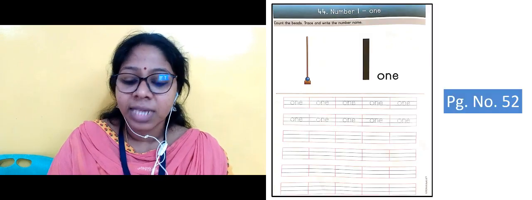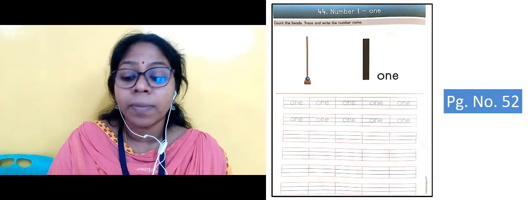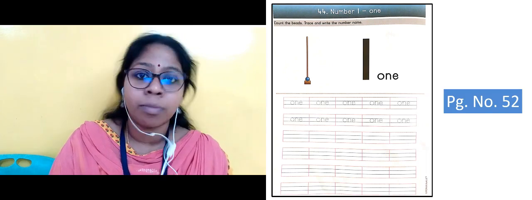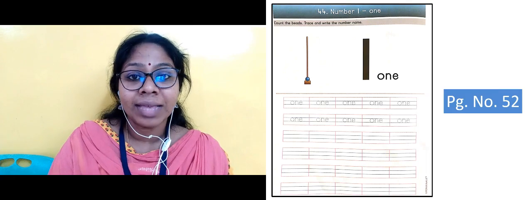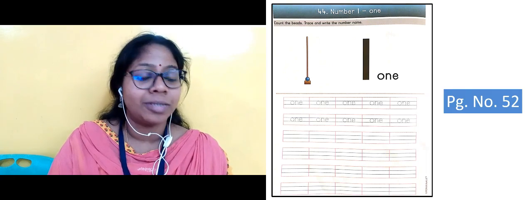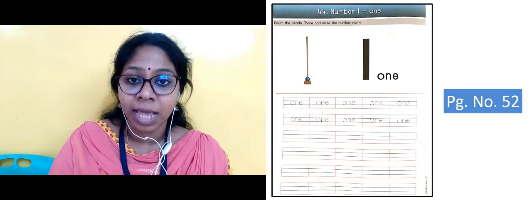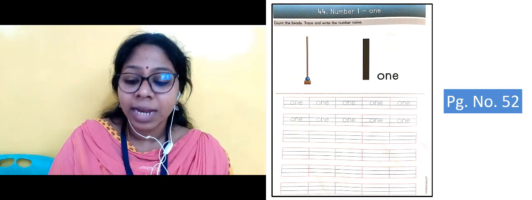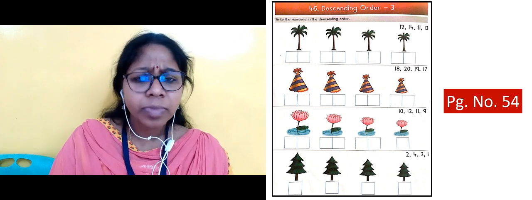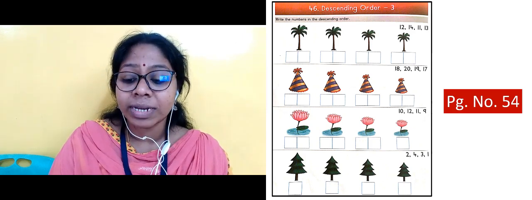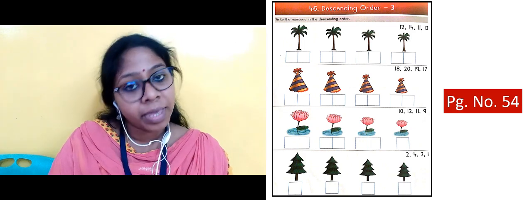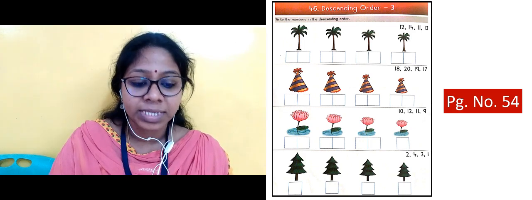Okay. And in the next slide on page number 52, the topic was number 1. You came to know the number name of number 1, that is ONE, right? Yes. So writing of this number name, tracing, practice it well, right? Yes. In the next slide on page number 54, you came to know the descending order 3. Again arranging the numbers from biggest to the smallest. Okay, so practice that very well.